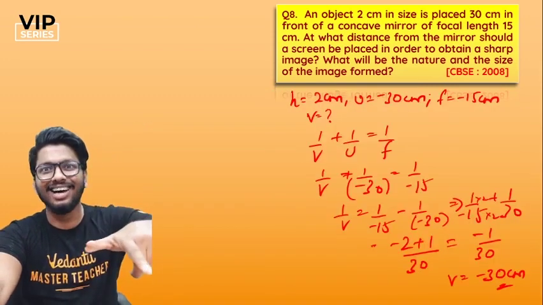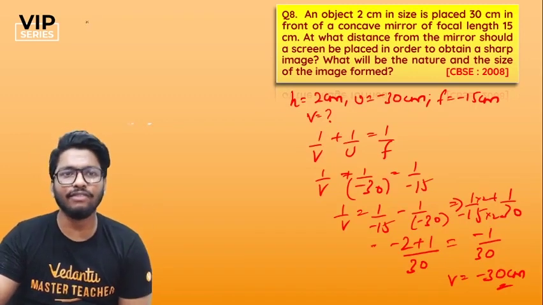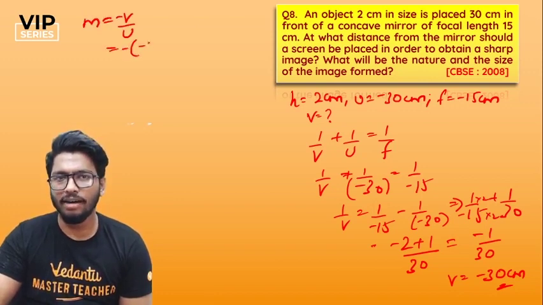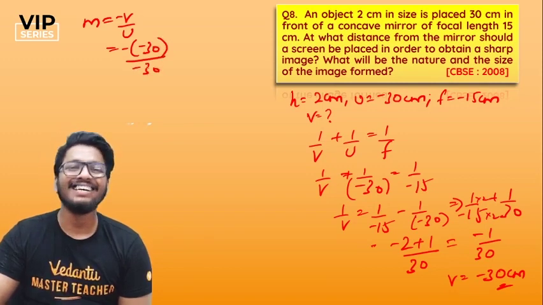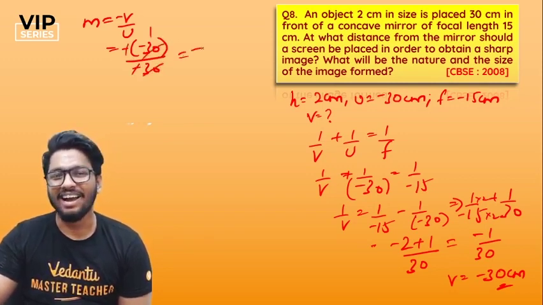But the question is not done yet. They're asking you to find out the nature and the size of the image as well. So for that, use the magnification formula. M is equal to minus V by U. So minus of minus 30 whole divided by minus 30 again. So minus gets cancelled. So you'll get it as minus 1.